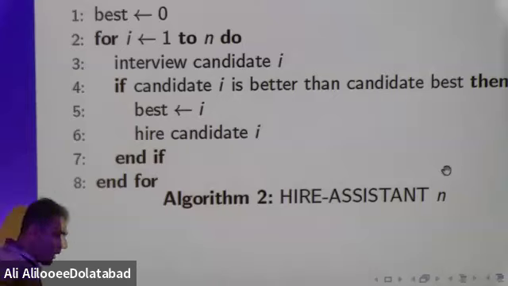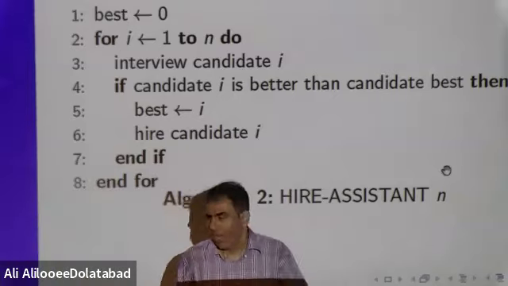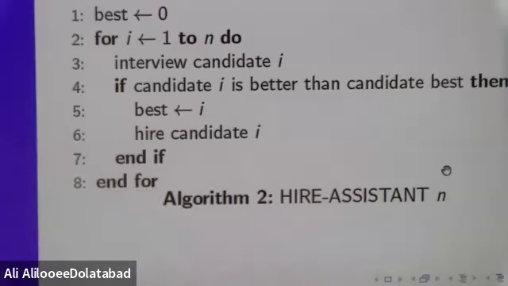Please remember that when you hire a person, you should pay, and when a person comes for an interview, you also should pay. Here we then have 2 fees. Number 1, interviewing has a low cost, say c_i, where i stands for interview.